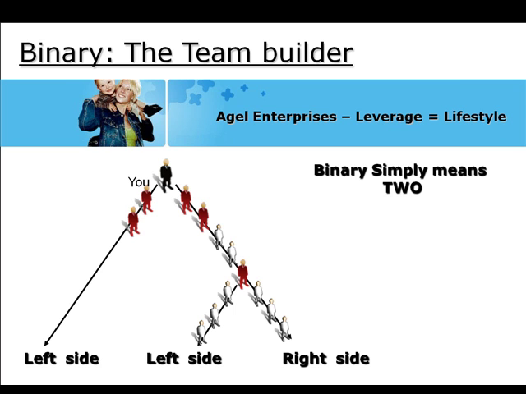So his left side and his right side are growing, and in fact he's starting to become a nice little business. Now incidentally, all that activity on the left hand side of his business is actually in your right hand side. So that left hand side business is actually all in your right hand side of your business. So that's how binary works.